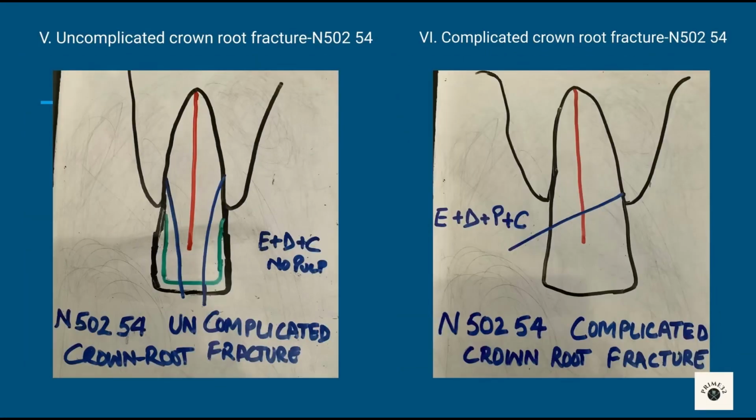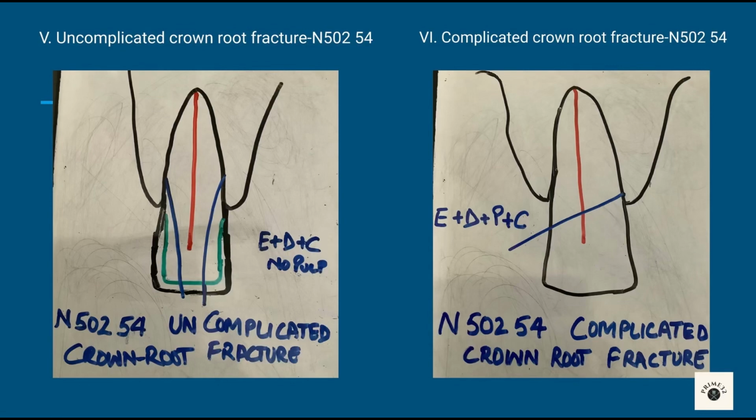Fifth, uncomplicated crown root fracture, N50254. Fracture line goes below gingival margin involving enamel, dentine, cementum but no pulp. Tooth may or may not be mobile. Tender to percussion is positive. Treatment is stabilize coronal fragment with splint.